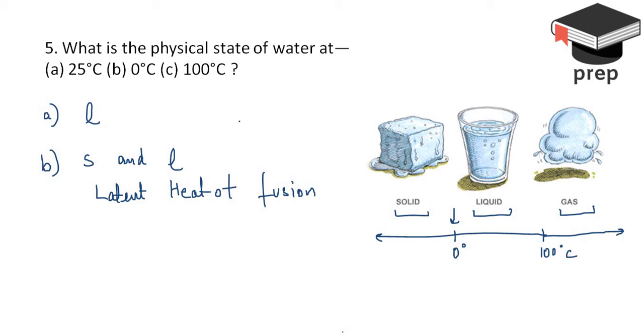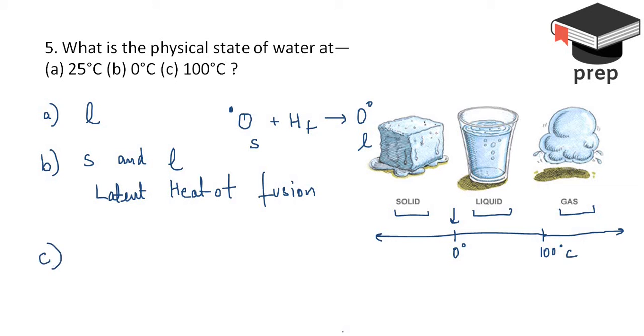Now let us suppose at 0 degrees Celsius, first of all, we have water in the solid form. If you provide the latent heat of fusion to it, what will happen? It will get converted into the liquid form, but the temperature will remain the same, that is 0 degrees. So at 0 degrees Celsius, it can exist in both solid as well as the liquid form. If it is having the latent heat of fusion, it will be in the liquid form. If it is not having it, it will be simply in the solid form.